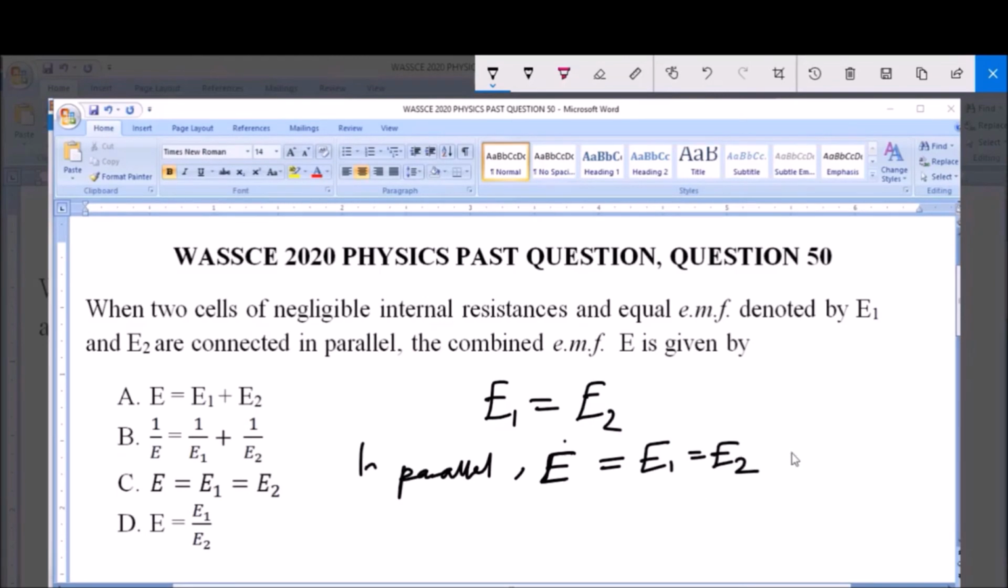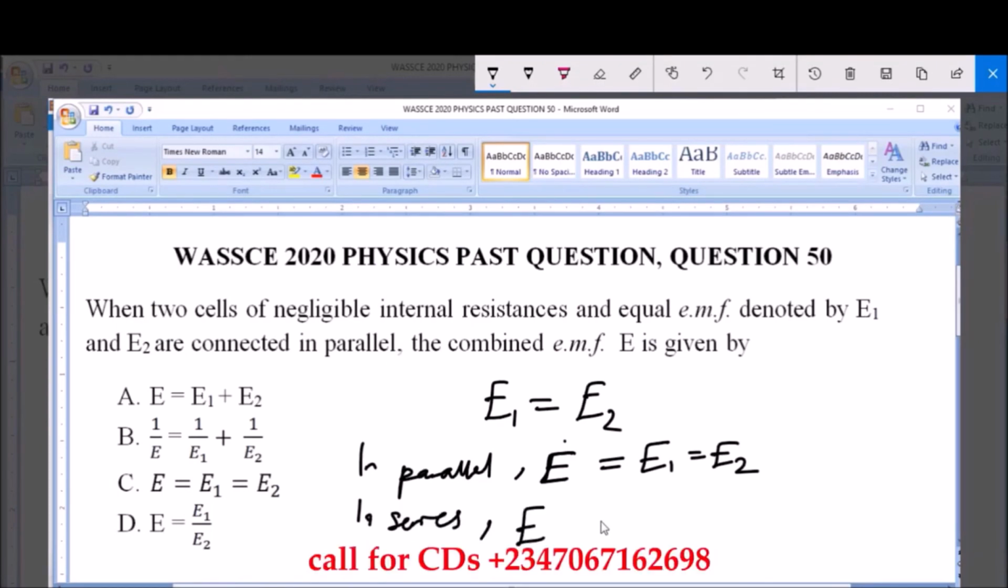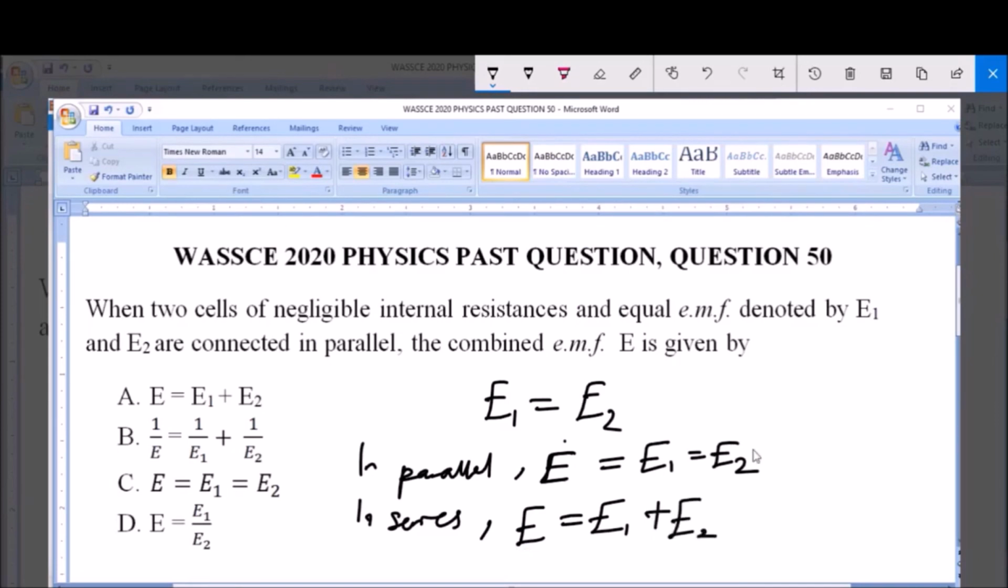But if they were connected in series, then the total EMF would be equal to the sum of the electromotive force of the first cell plus the electromotive force of the second cell. But because it is a parallel connection, the total EMF is equal to the individual EMF, and that is why the EMF of the first cell is equal to the EMF of the second cell. So the answer to this question is option C, E equals E1 equals E2, because they are in parallel connection.